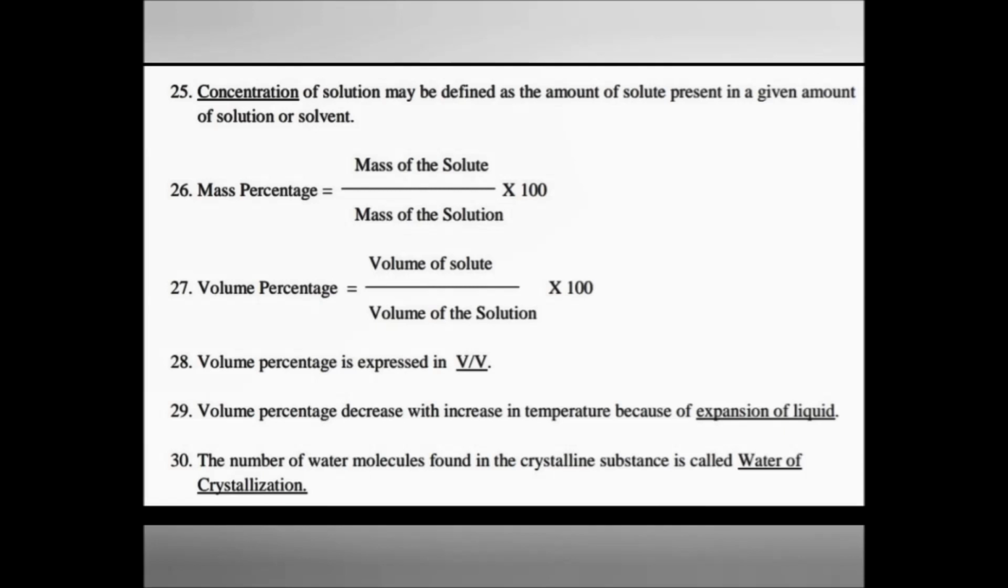Volume percentage can be calculated by volume of solute by volume of the solution into 100. Volume percentage is expressed in V by V, that is, volume by volume. Volume percentage decreases with increase in temperature because of expansion of a liquid. The number of water molecules found in the crystalline substance is called water of crystallization.